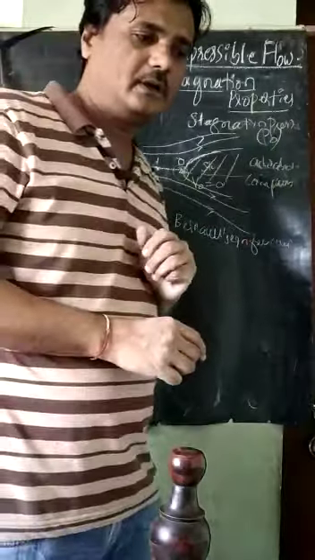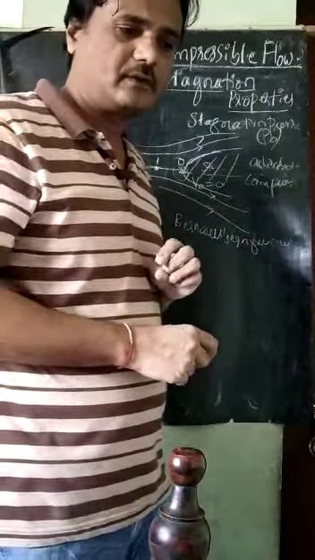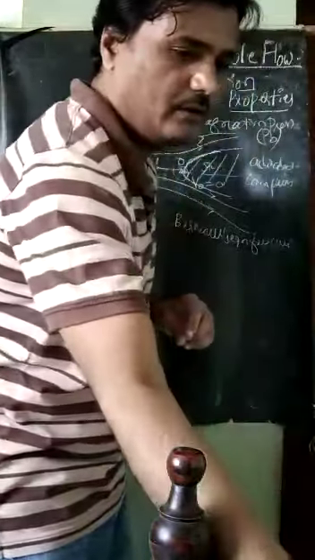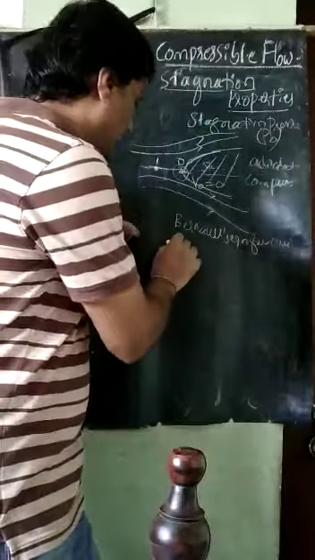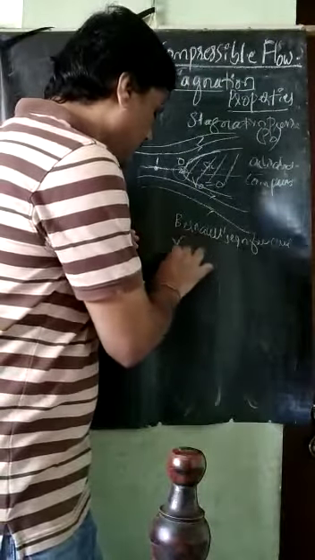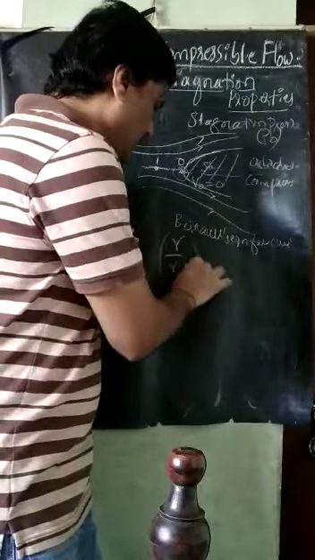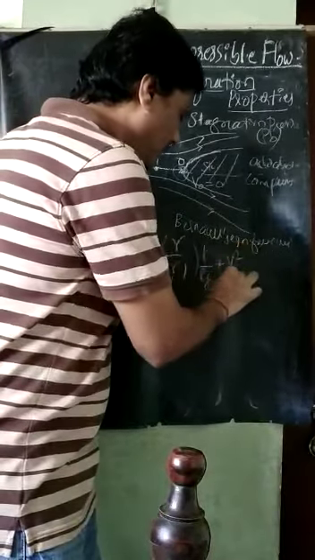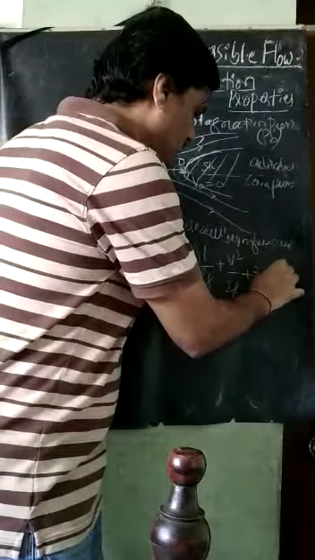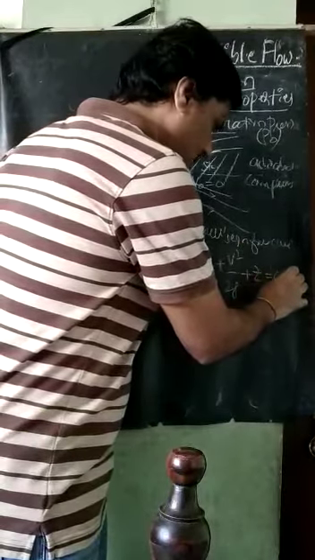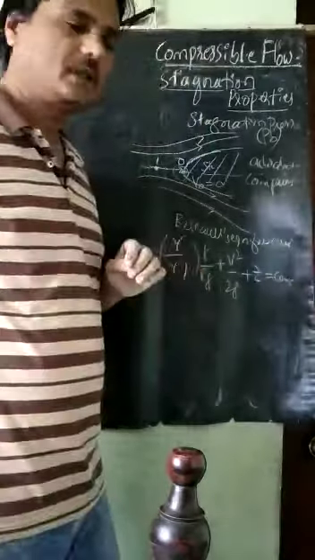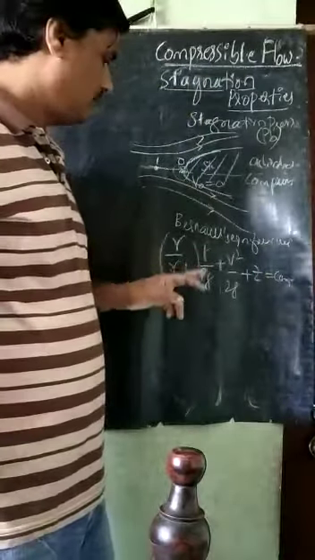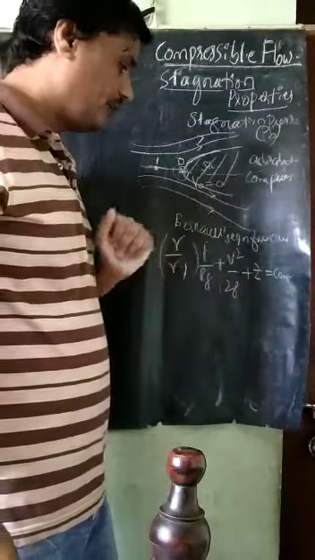In this case, it is gamma divided by gamma minus 1 into P divided by rho g, plus V square divided by 2g, plus z, is equal to a constant. This is the relation for adiabatic compressible flow.